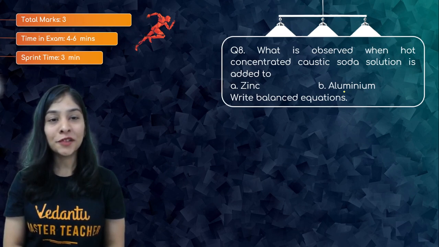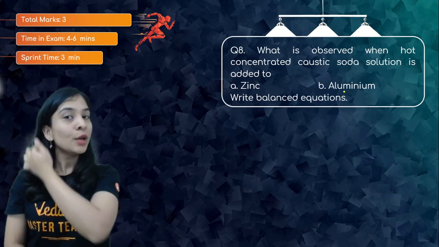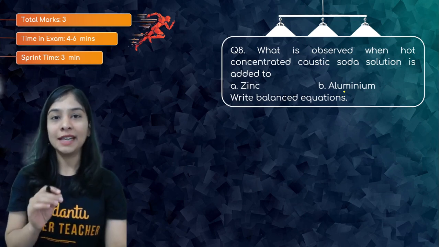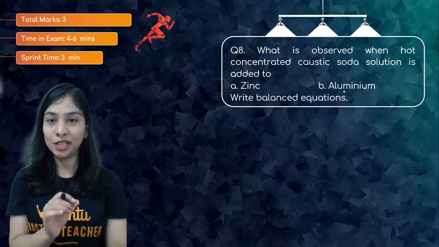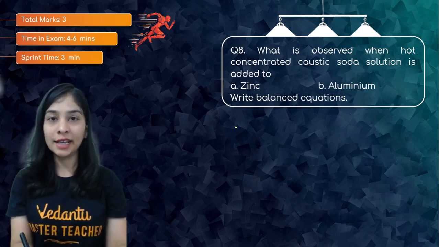Question number 8 again is for 3 marks. Let's try to complete it in 3 minutes. That is more than enough. You don't have to spend 5 minutes because it's very easy. Just remember all the key points that you need to write. The question is, what is observed when hot concentrated caustic soda solution is added to zinc and aluminium?